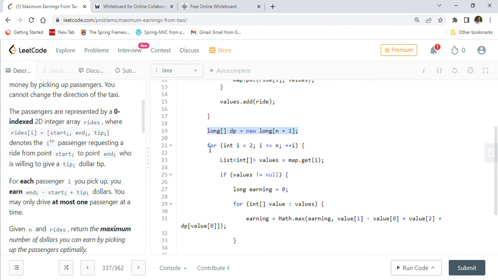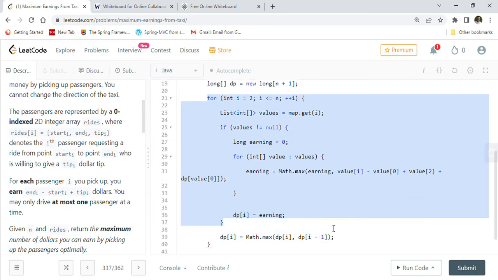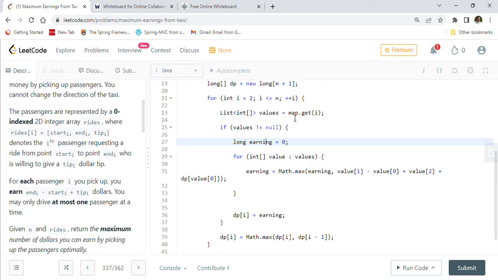It is a long type, and then we will start from i equals 2 and go all the way until n. So this is our for loop. What we are doing in this for loop is using our map to check if there is any passenger getting down at that point. So map.get(i), we will check the values. If values is not null, it means we have found at least one passenger who is getting down at that point.